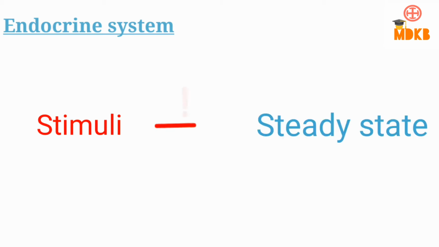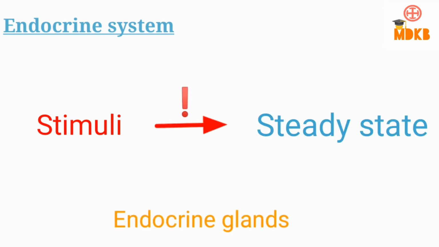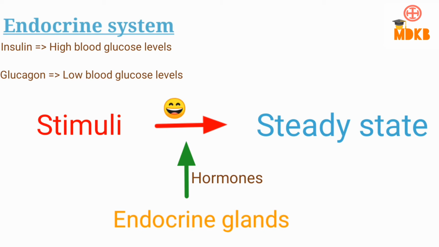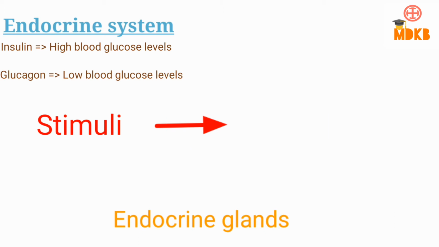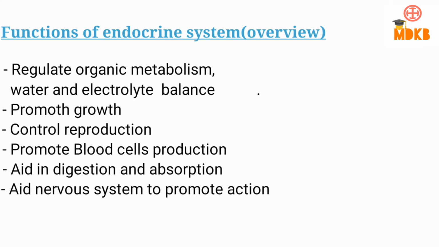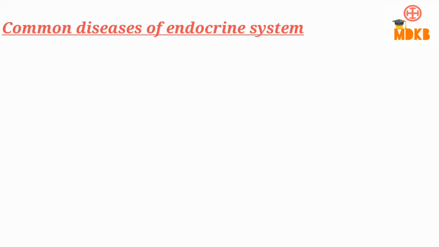When some kind of stimuli disturb the steady state of our body, both externally or internally, these glands notice them and secrete related hormones to compensate for that action. Like insulin in high blood glucose levels, and in contrast, glucagon in low blood glucose levels. So they tend to play an important role in the overall health of a person. So here is an overview of the functions of the endocrine glands through our body. Here are the common diseases and the doctors to treat them.